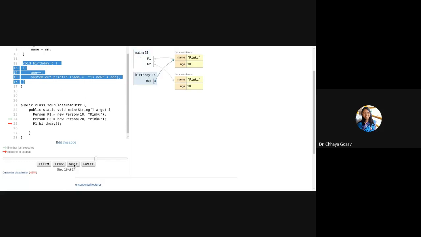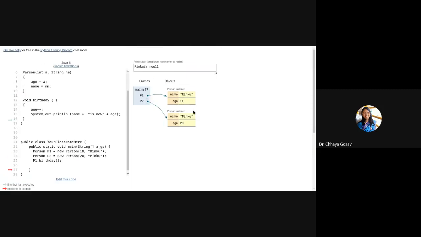So here, now we are calling the birthday function, which is at line number 14. This line gets executed. Note that now this age is pointing to object P1. So age will refer to 10, and then it will increment that age to 11 and print. So output is Rinku is now 11.